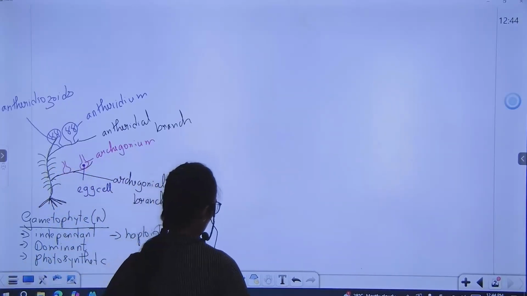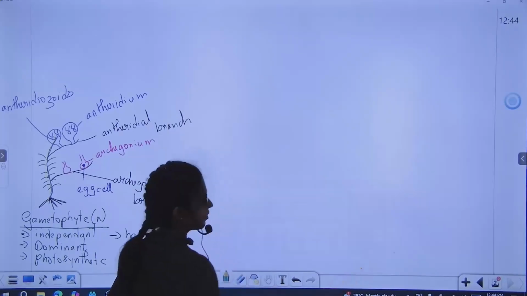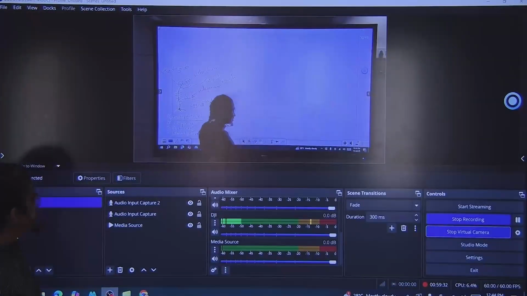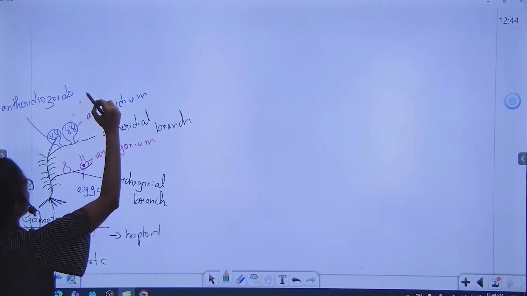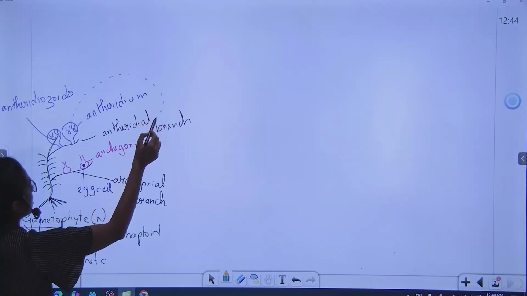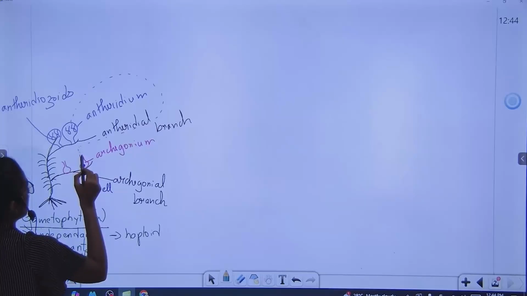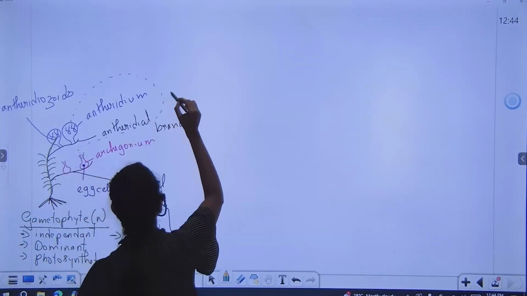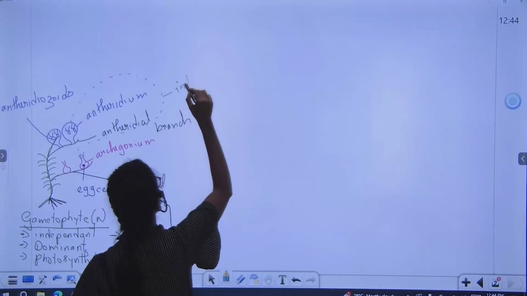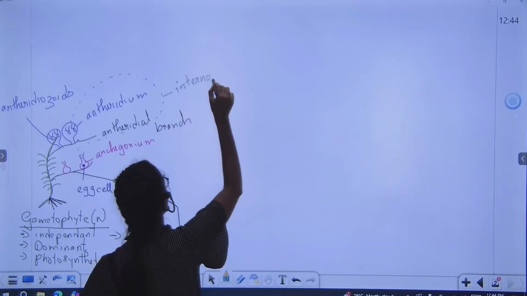Now what is going to happen? First we are going to see fertilization. So the antherozoid is going to enter the archegonium, and the fertilization here is also internal fertilization.